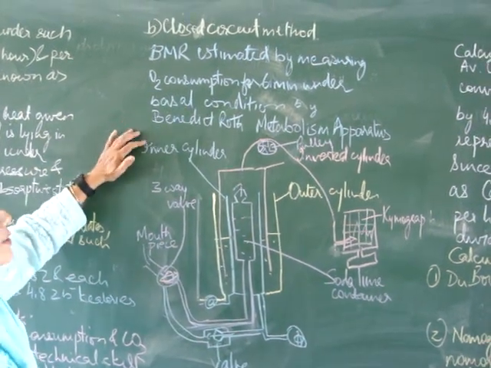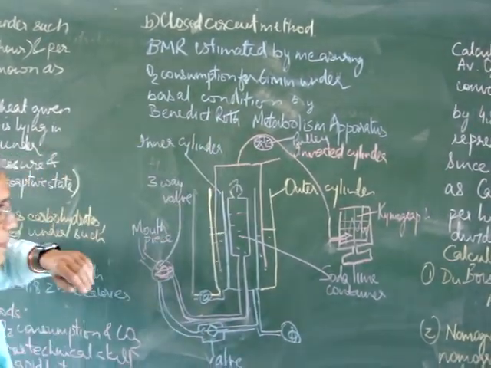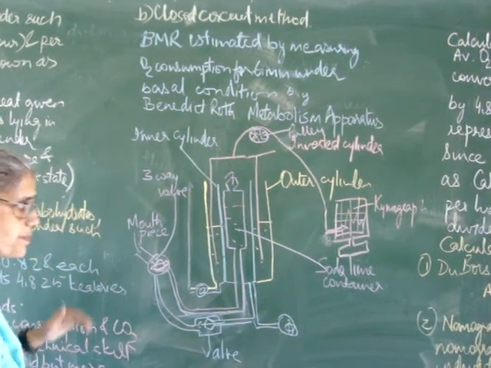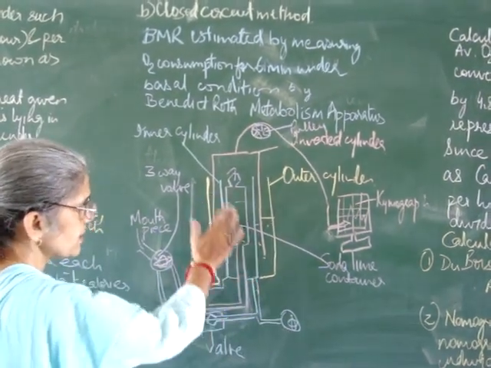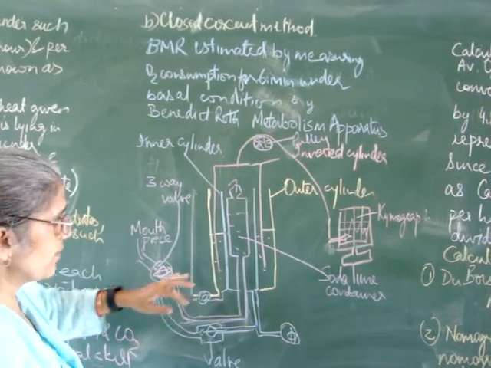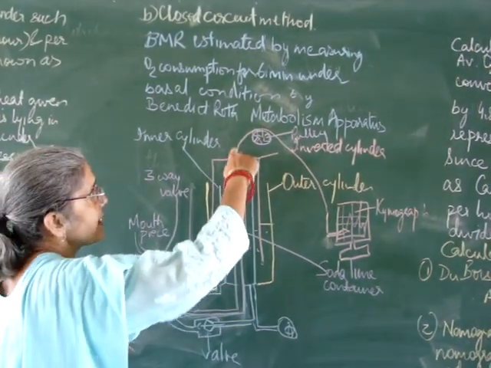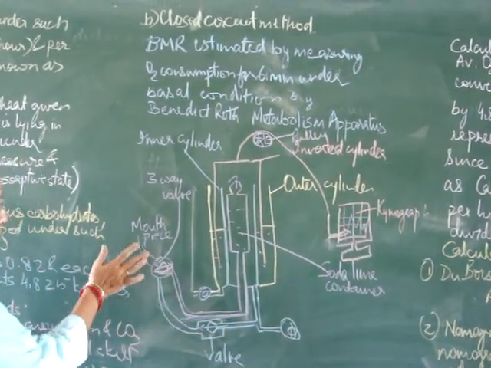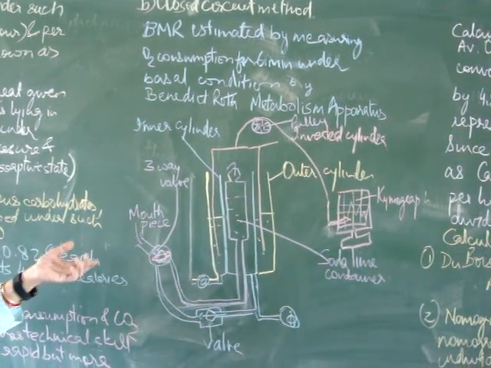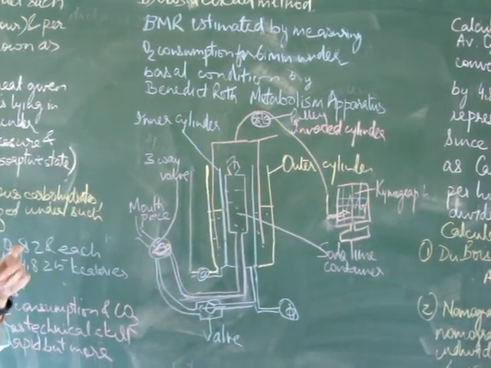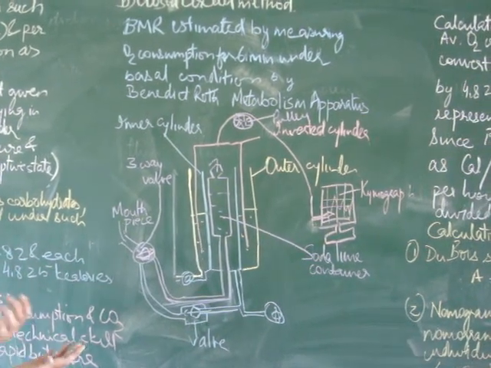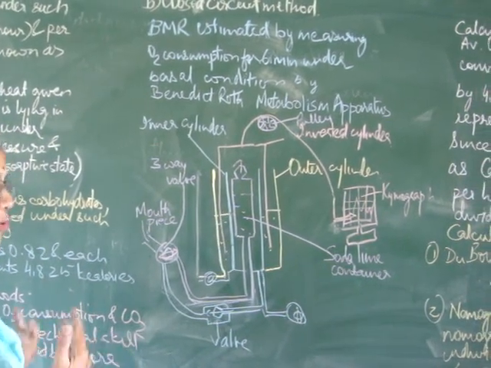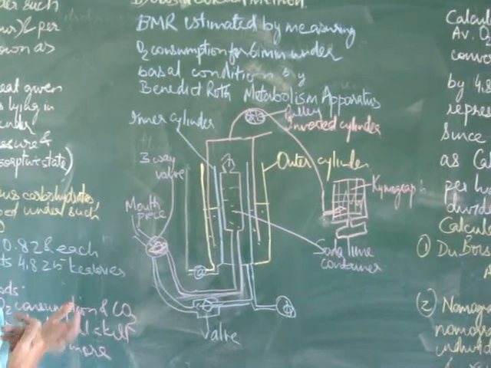So here the instrument used is Benedict Roth metabolism apparatus. It consists of an inverted cylinder over a water jacket, and here continuous oxygen supply is present in this water jacket. The inverted jacket is connected via pulley to a kymograph. This is connected to a 3-way valve and this valve is inserted into the mouthpiece of a person, and that person is allowed to breathe into it for 6 minutes, and at least 2 consecutive breathings are taken, and then it is multiplied by 10 to give the result on an hourly basis how much oxygen has been used.